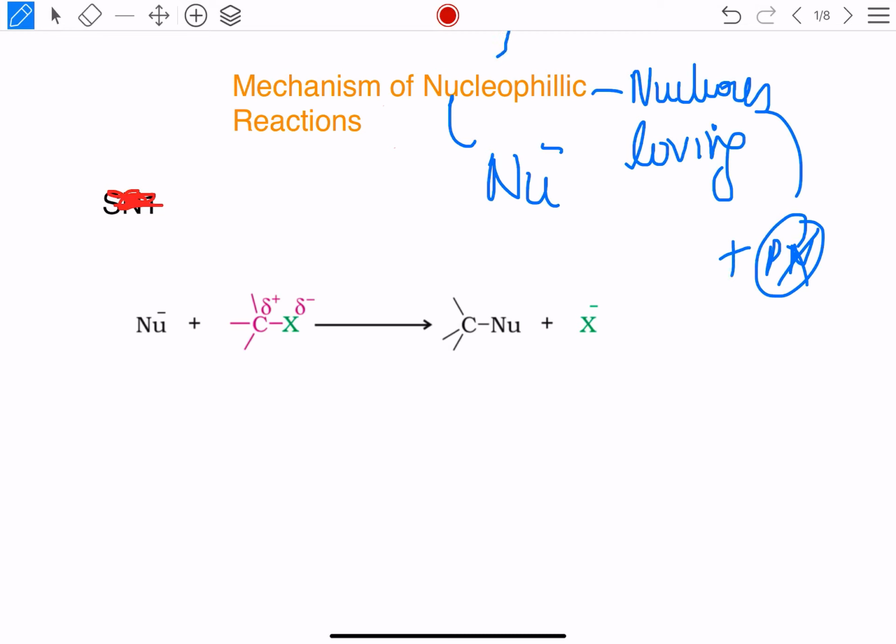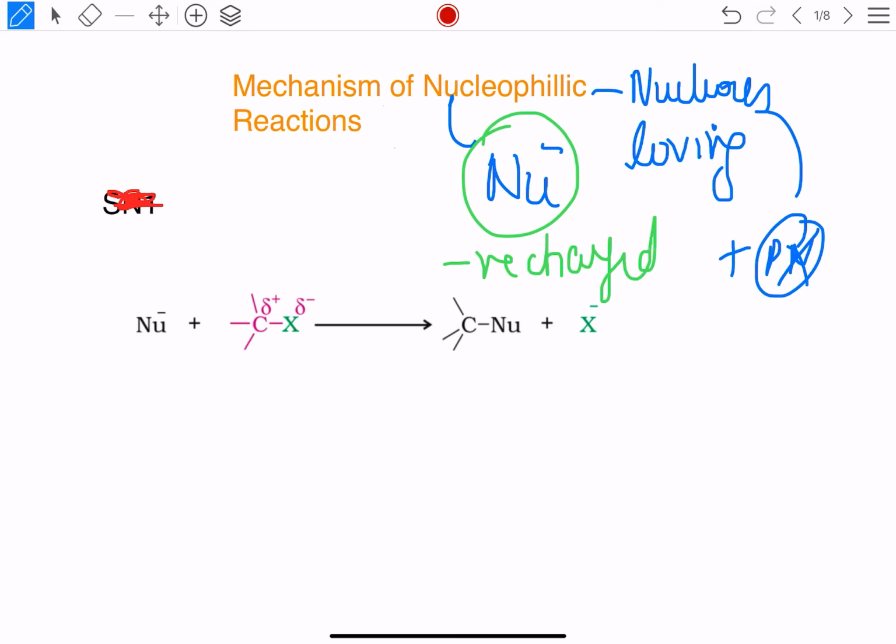Now by the law of charges we already know that opposite charges attract each other and like charges repel. So the positive charge of the nucleus will only be attracted by a negative charge, and negative charge is there in the electron. So any species which will be having a net negative charge will be loving the positive charge to get stabilized. So a nucleophile becomes any species which is loving nucleus or which is attracted towards positive charge, and by the law of charges we can say any negatively charged species will only attract the positively charged. So the negatively charged species becomes a nucleophile, and a negatively charged species can only be when it has excess of electrons. Okay, so any electron rich species will be a nucleophile.